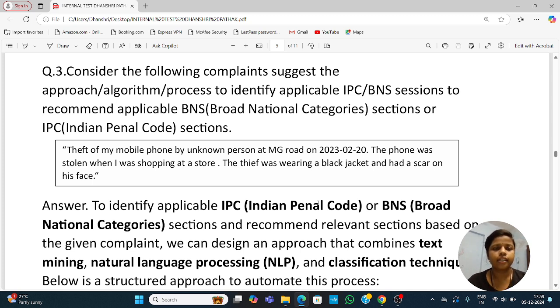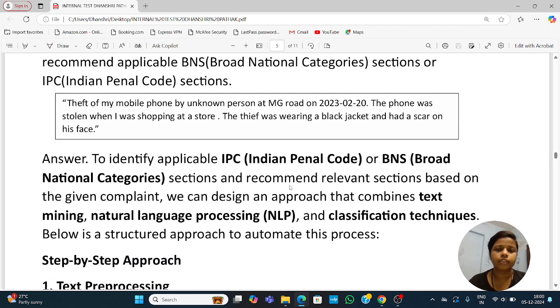So question 3 is: consider the following complaint, suggest the approach, algorithm, process to identify applicable IPC or BNS sections to recommend, BNS being Bharatiya Nyaya Sanhita category section, or IPC Indian Penal Code section. The complaint is: theft of my mobile phone by an unknown person at MG Road on 22/2023. The phone was stolen when I was shopping at a store. The thief was wearing a black jacket and had a scar on his face.